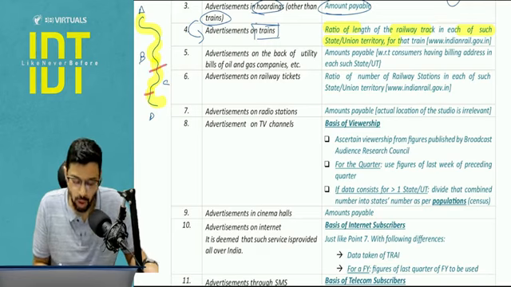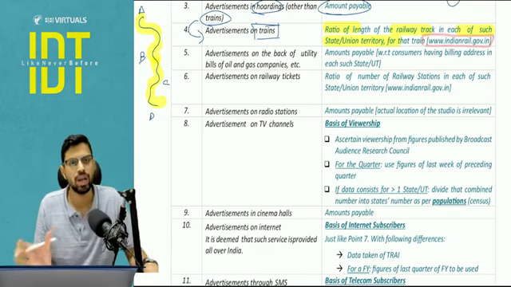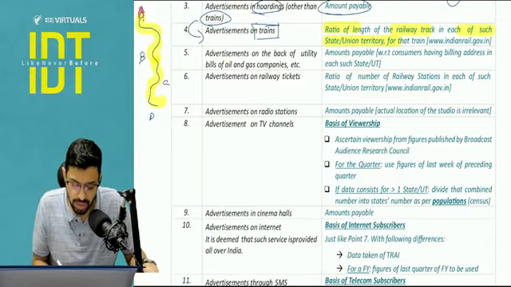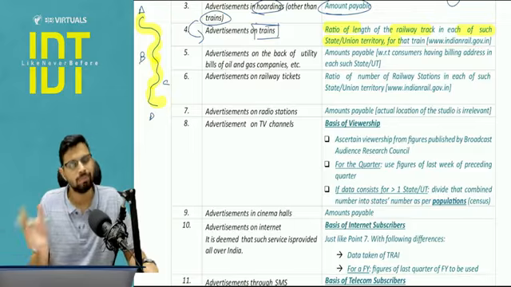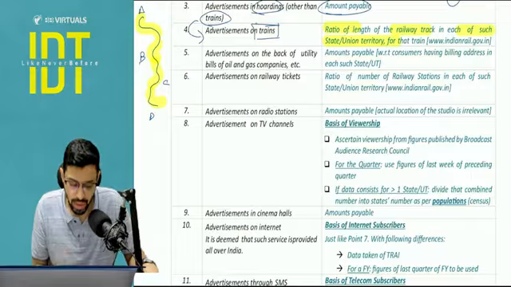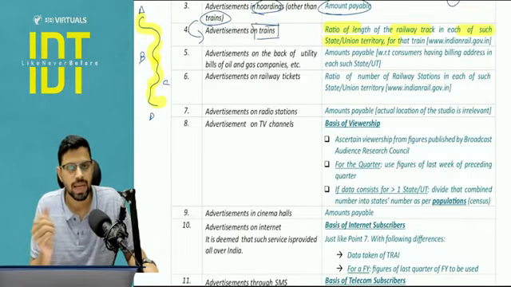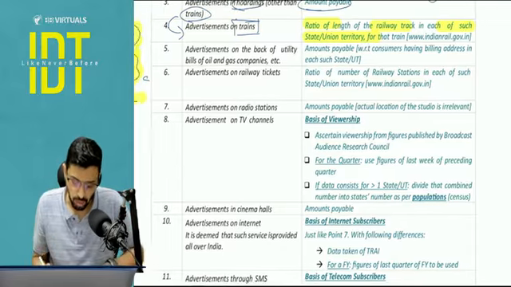Now how will the supplier determine this? This information is available on indianrail.gov.in. So for example, there is a Vande Bharat train. Now Vande Bharat is running from state A to D. This railway track information will be available on indianrail.gov.in, and from there the information can be obtained. The ratio will basically be available on that particular site, and that can be used to distribute the valuation amount.